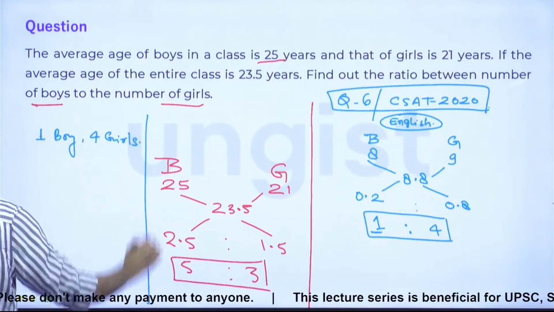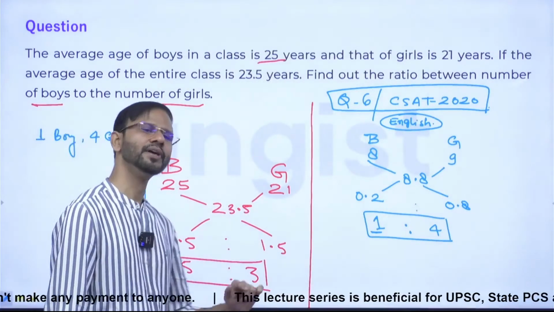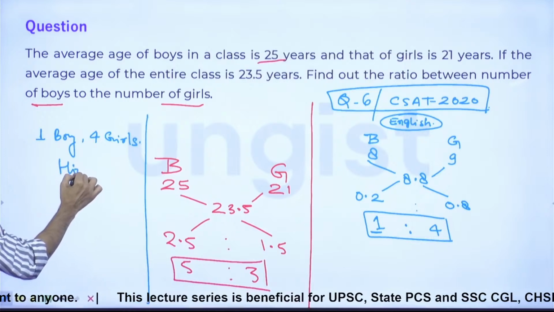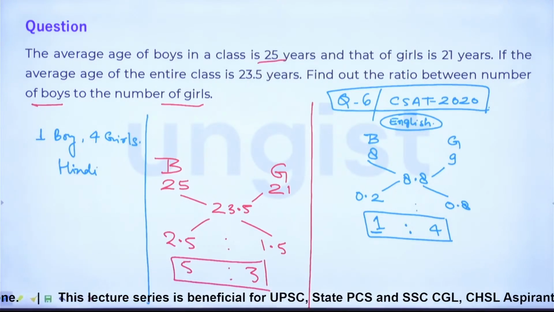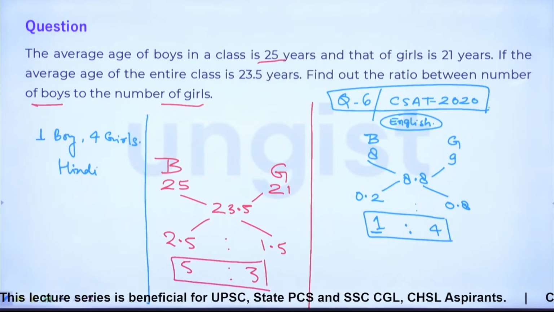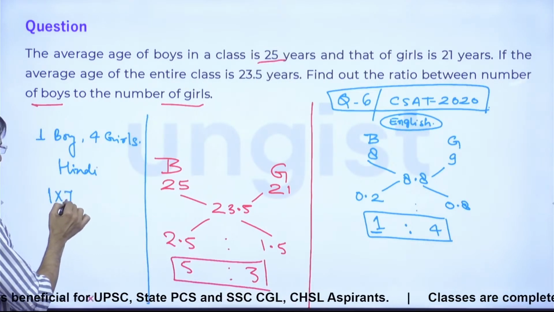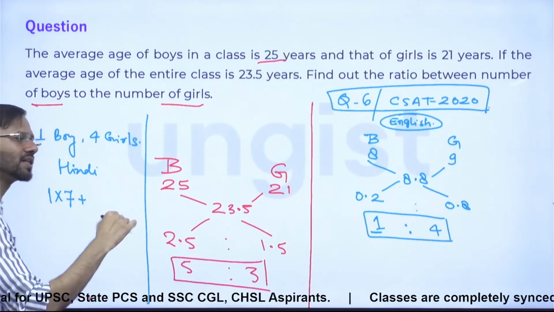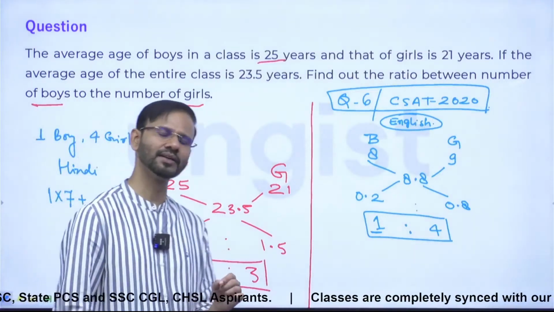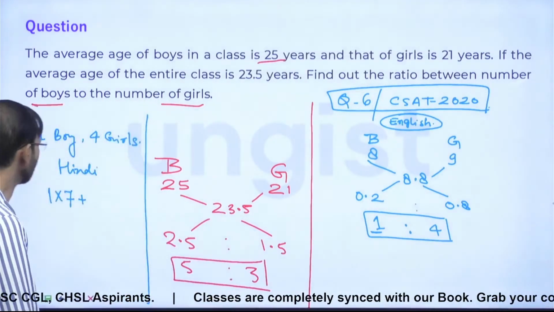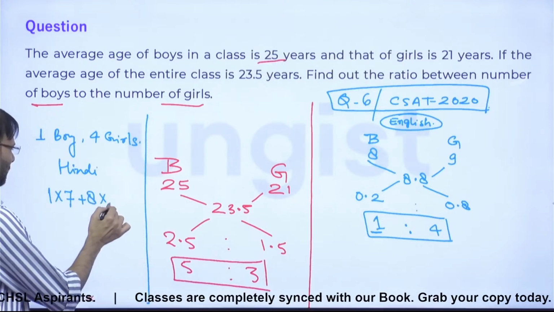now let's talk about the column of Hindi, right everybody? In Hindi, one boy is there, so one boy is getting 7 marks, right? And 4 girls are there, and the average marks of the girls is what? 8, right? So 8 into 4.